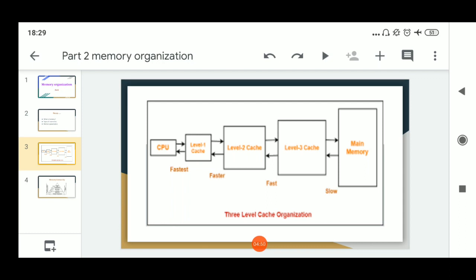In the next step, a small part of level 2 cache, let us consider 10 memory locations from 0 to 9, is copied into level 1 cache. Our interested 7th memory location is present in all three caches. In level 1 cache, 10 memory locations are present, varying from 0 to 9. CPU accesses the content directly from main memory, but the 7th memory location is also copied into level 1 cache, level 2 cache and level 3 cache.